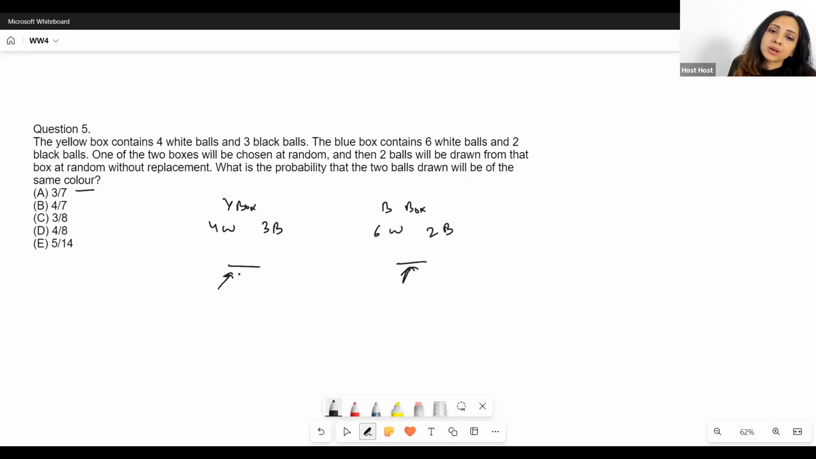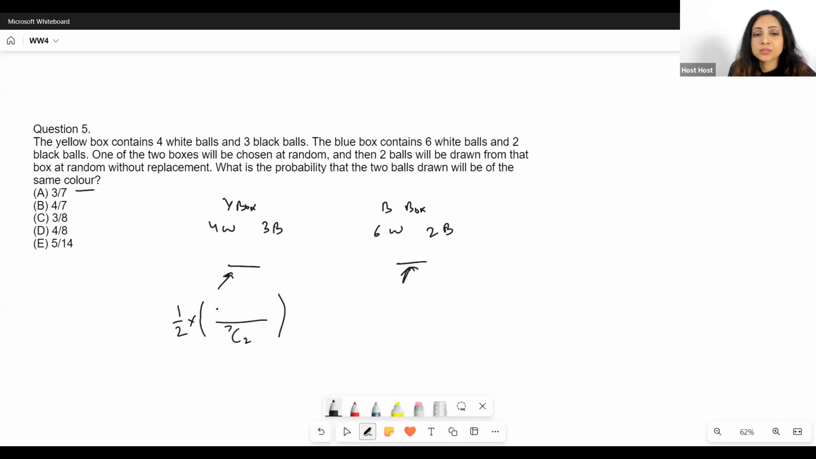So what is the first step? First of all, we have to select a box. So we can select, let's say, the yellow box with the probability of half. All right. Now let's say our yellow box is already selected. Now I need the probability in the yellow box that the two balls drawn will be of the same color. So that's my favorable cases upon the total number of cases, right? So I have 7 balls. So this is going to be 7C2. That is the total number of cases.